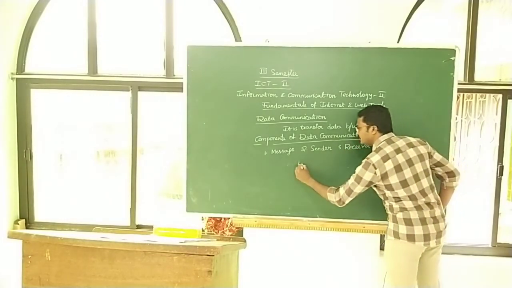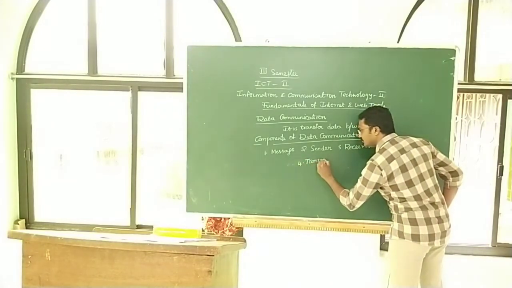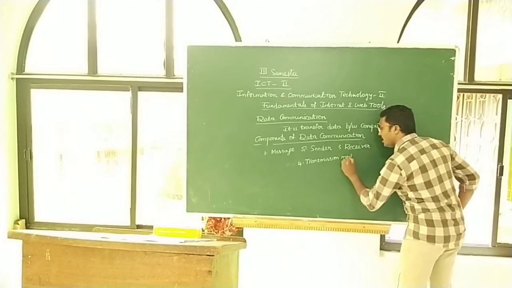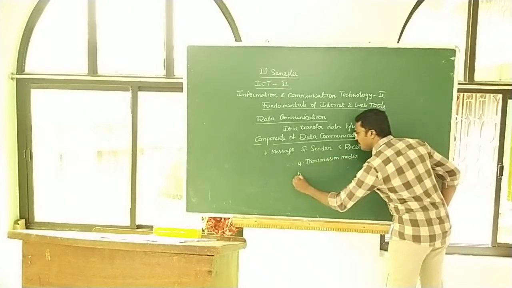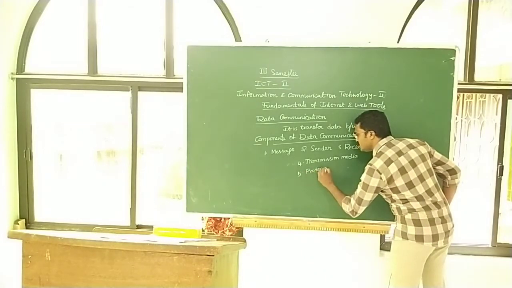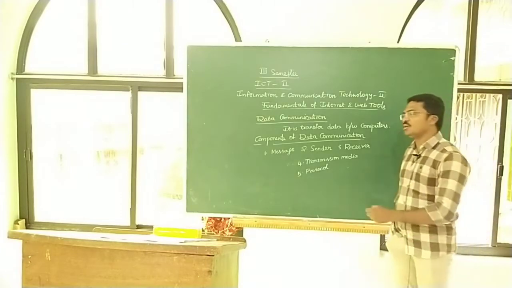The fourth one is the transmission media, and the fifth component is called protocol. So these 5 components are essential to exchange data between computers.